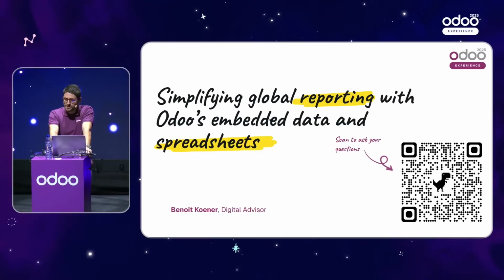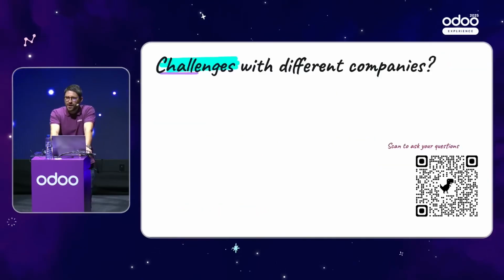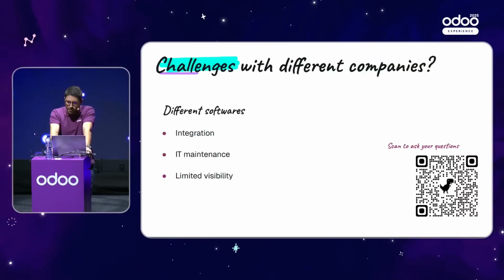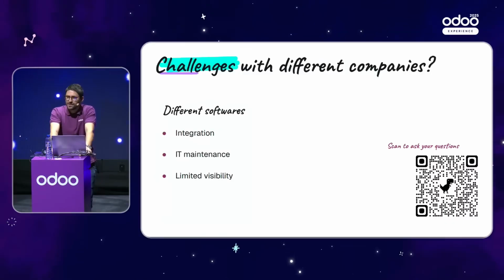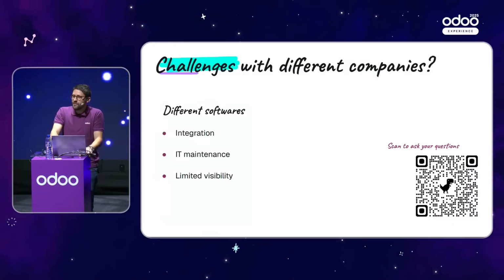But before we start, I would like maybe to come back on what are the most important challenges when managing different companies. The first one is about using different software, which means disconnected tools, IT maintenance, and also limited visibility.